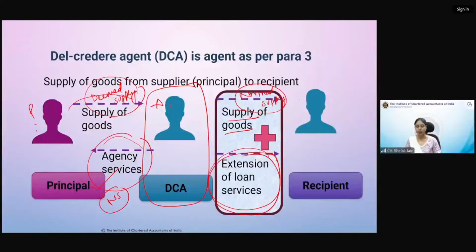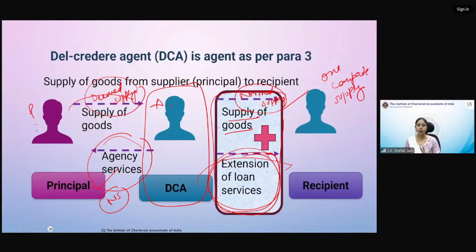Now, this transaction I hope is clear to you all. Only the point which I had to add was that these two supplies are one composite supply. ये दोनों एक single supply बन जाते हैं. जो देखिए, क्योंकि जो आपका एजेंट है, एजेंट इज सप्लाइंग गुड्स टू कस्टमर, एजेंट इज गिविंग लोन टू कस्टमर.